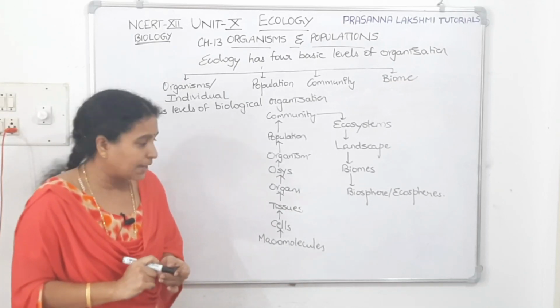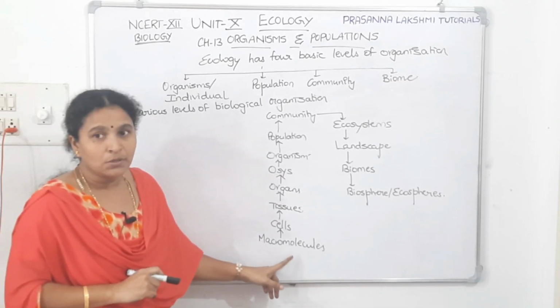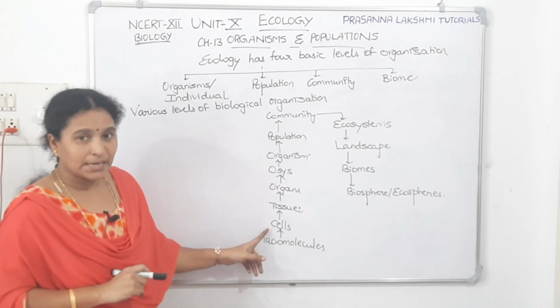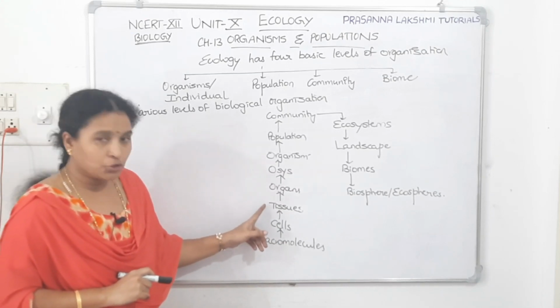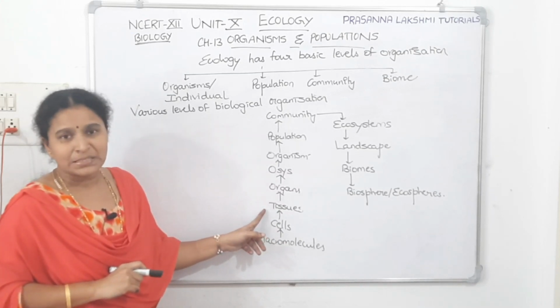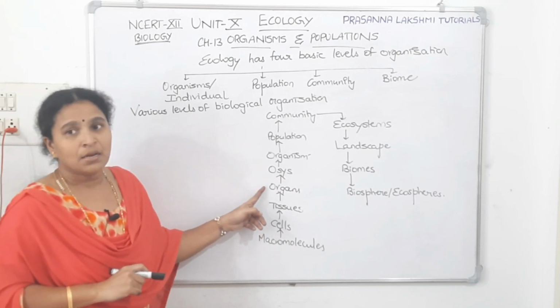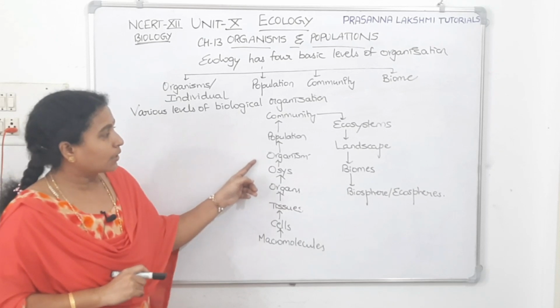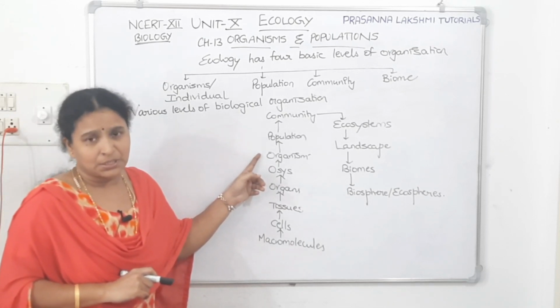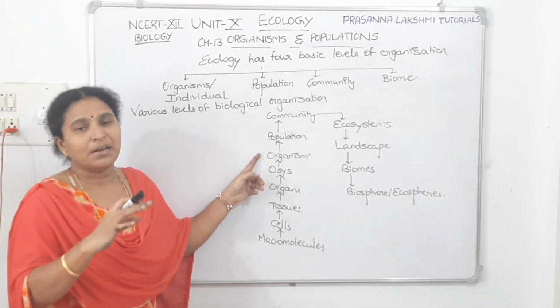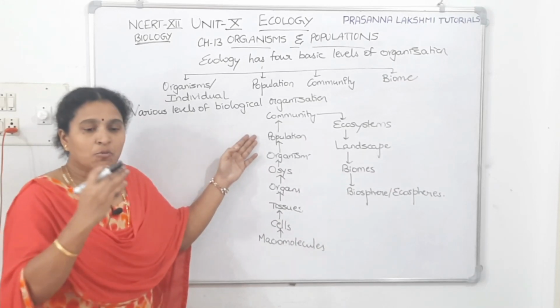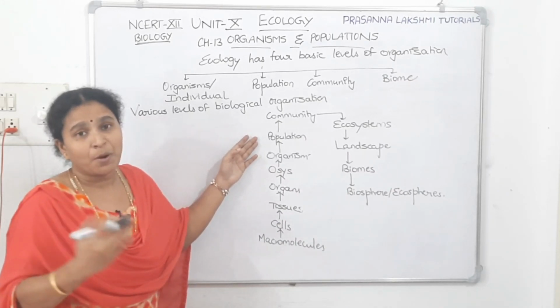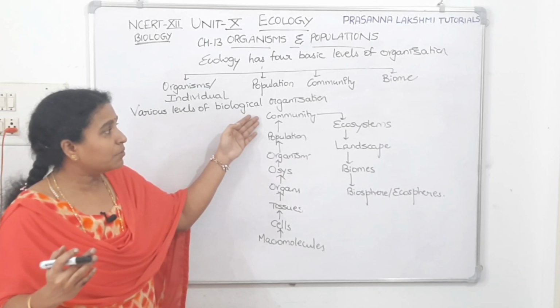If we see once again, it starts with the molecules. Molecules will combine to make cells. Cells will combine to make tissues. A group of tissues having the same function will combine to make an organ. Organs will combine to make organ systems. Organ systems will combine to make an organism. A group of organisms, like a group of humans, will be called a human population. Human population, plant population, animal population. Different populations will make a community.